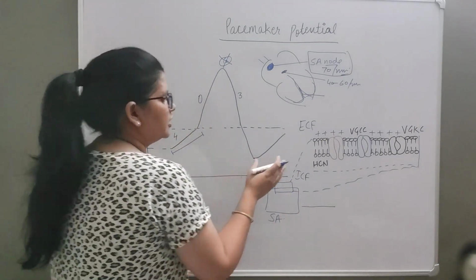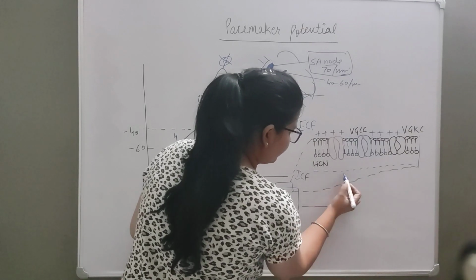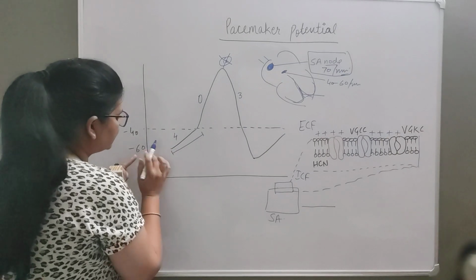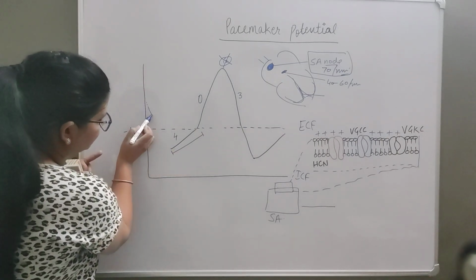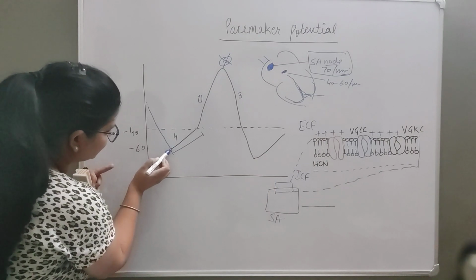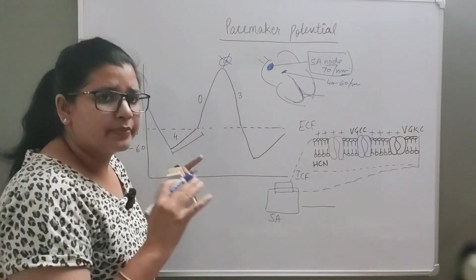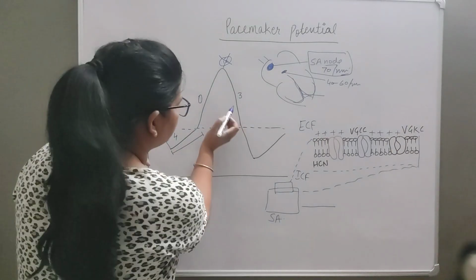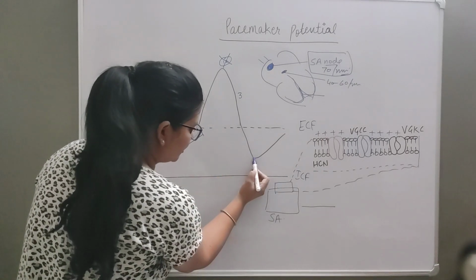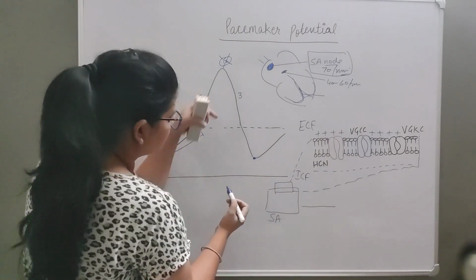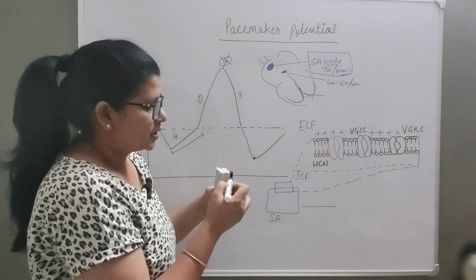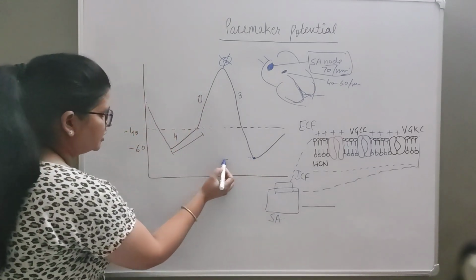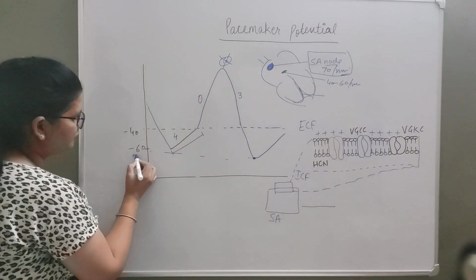Fine. So first of all, this resting phase is basically having negativity inside. So what happens when this membrane potential is negative? That means there is some other potential here. Now this is touching the resting potential. Okay, so what state is this? Hyperpolarization state or repolarization. The tissue has repolarized here. Here we are starting this action potential from this phase. So this is repolarizing. What does that mean? This is going toward a more negative phase, right? And what is this potential? This is roughly minus 60 millivolt.